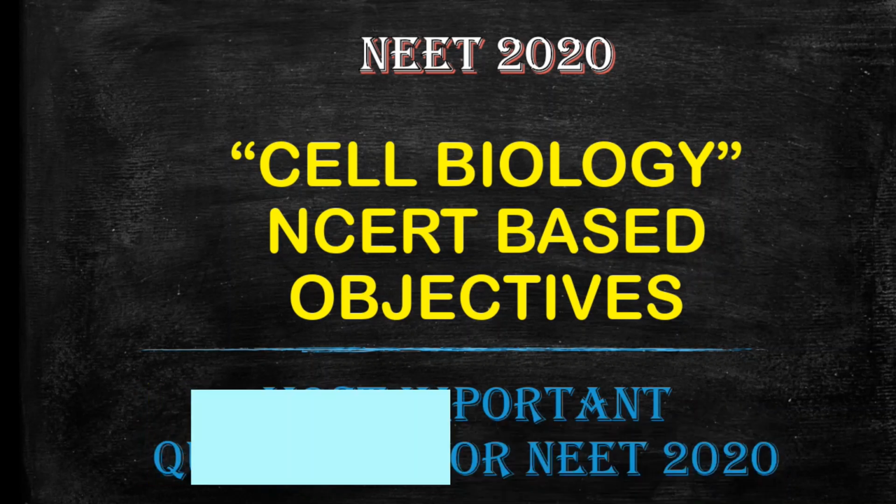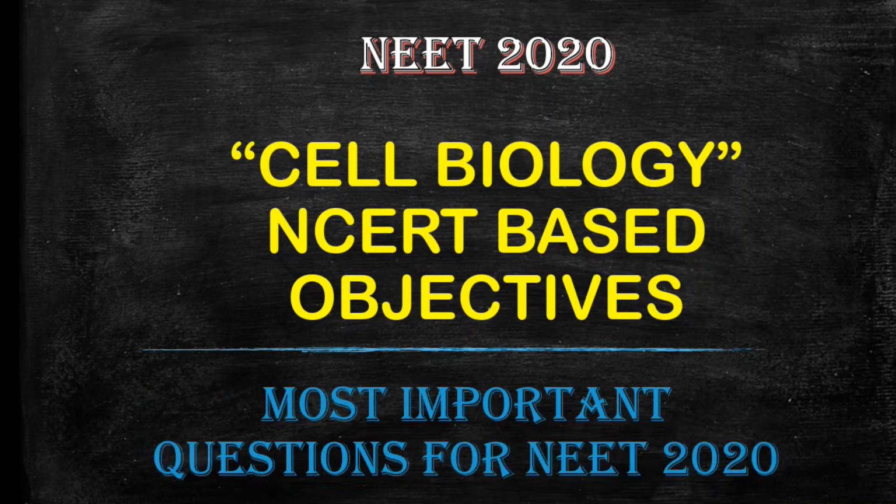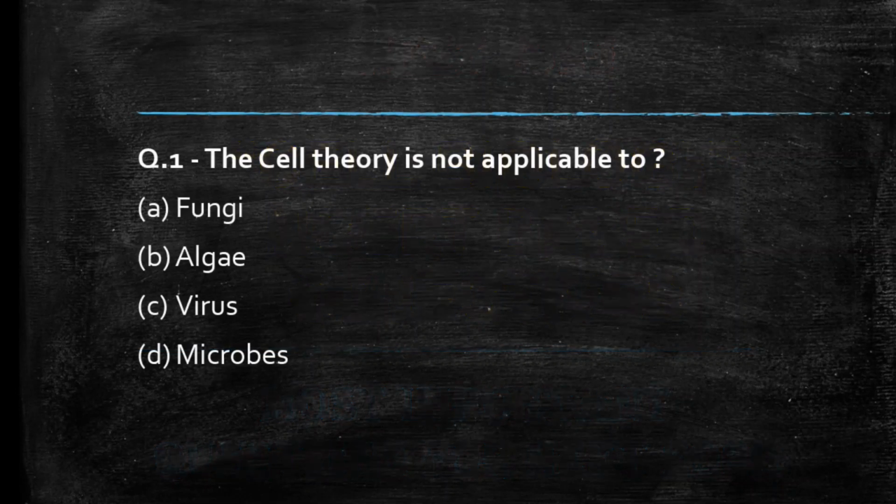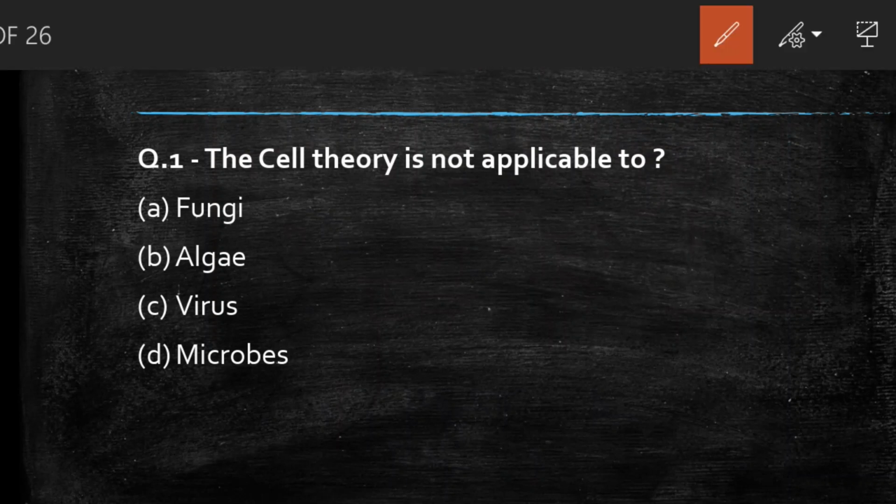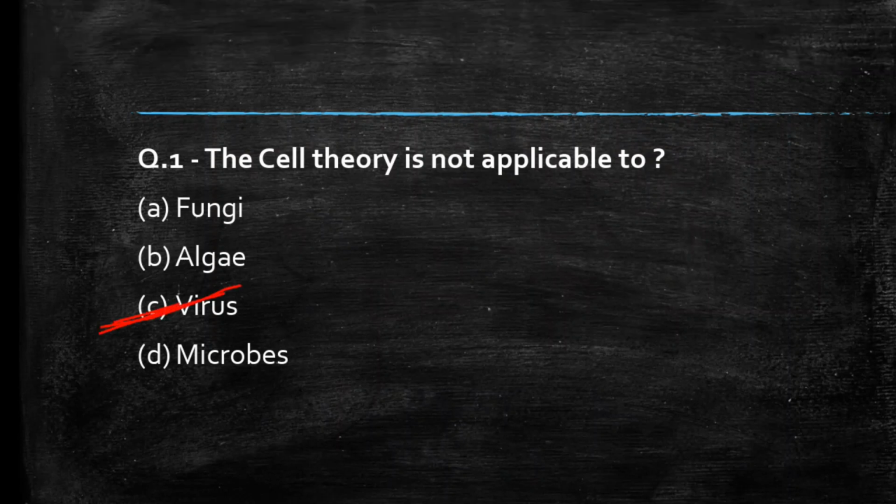So student, in this video we are going to solve some NCERT based objective questions from the chapter cell biology. So let's start. Our first question is, the cell theory is not applicable to fungi, algae, virus, microbes. Students, comment your answer. So the right answer to this question is option C, virus.